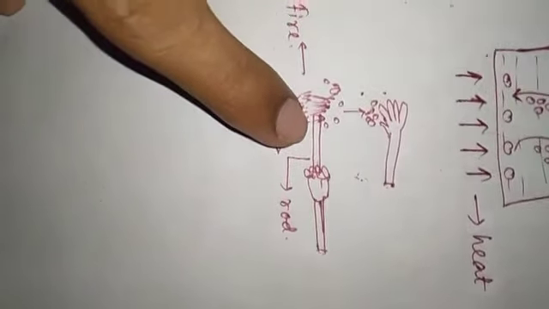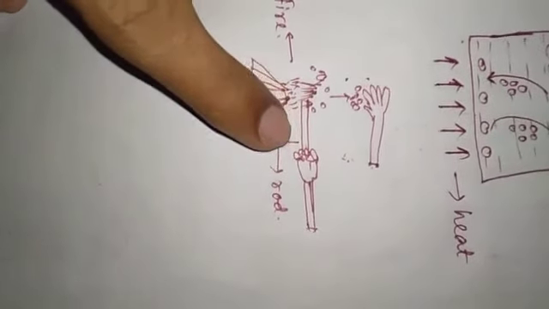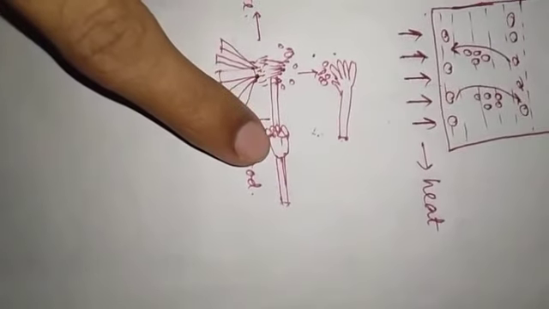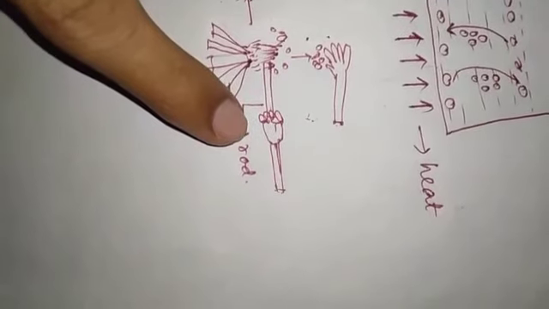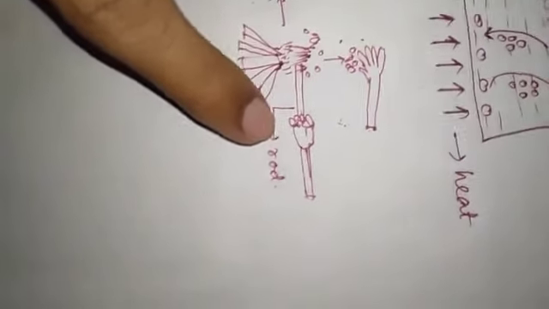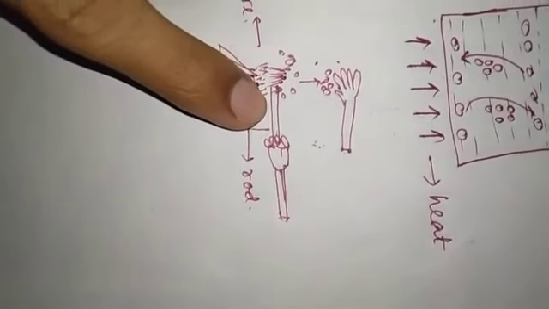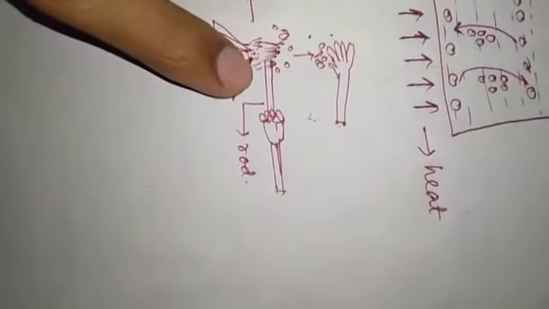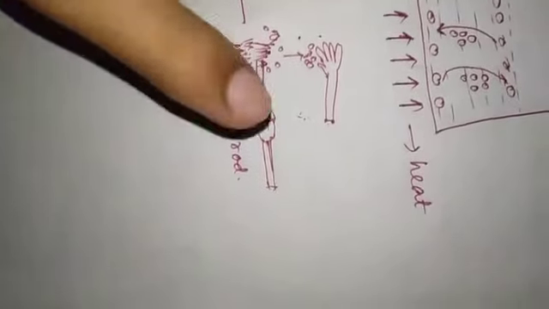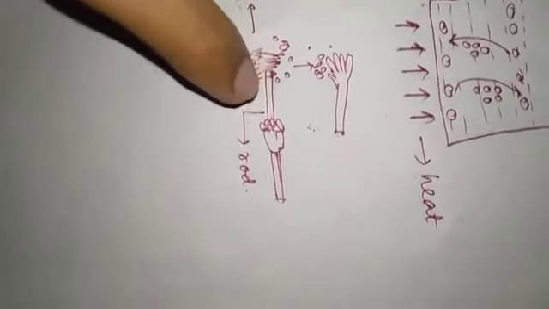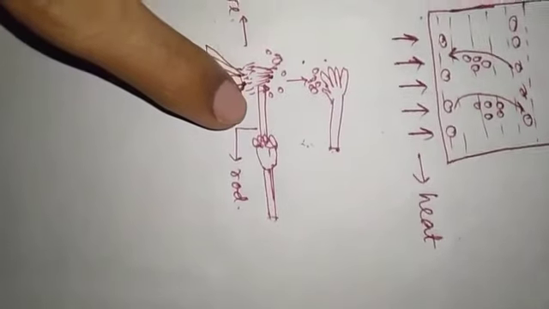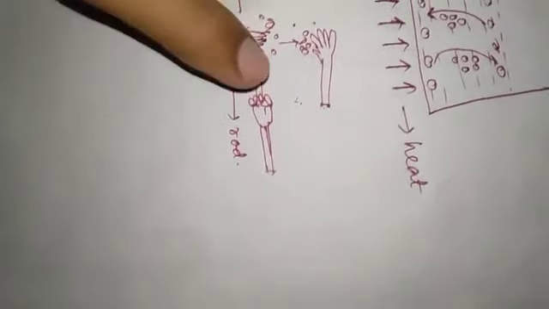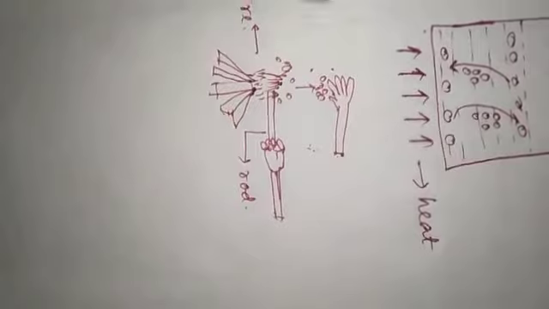But in the second case, if we place a rod of iron in the source of fire like this, then after some time our hand will feel the heat. Here the mode of transmission of heat is conduction. The particles of the solid rod nearer to the source of fire will absorb the heat, and then they will vibrate about their mean position. Then they will strike their neighboring atoms, and the process will continue. After some time, the particles nearer to our hand will also absorb the energy. Then we will feel the heat in our hand. Okay, that's it.